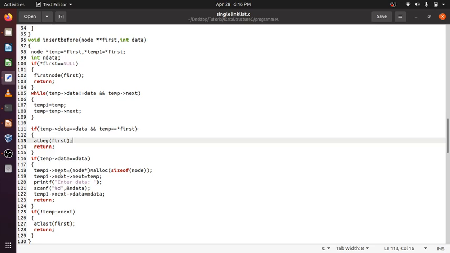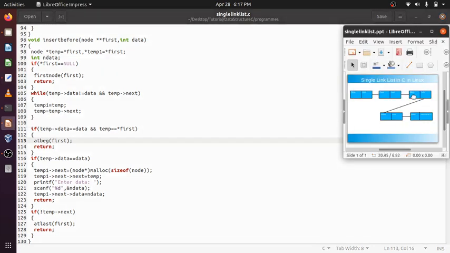Temp 1 will point to, suppose this is a 3, and I want to insert between this and 2, then temp 1 will point here, and temp will point here. So temp 1 next, malloc size. Temp 1 will point here, temp will point here.